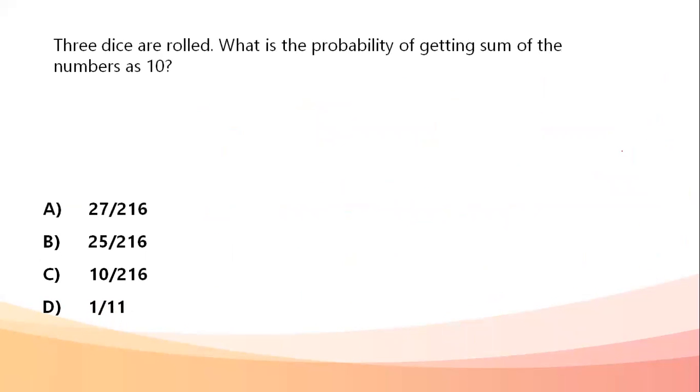Next question. Three dice are rolled. What is the probability of getting the sum of the numbers as 10? Okay, three dice are rolled, and I'm getting the sum of the numbers as 10. The number on the first die plus the number on the second die plus the number on the third die should be equal to 10. This is what we need to calculate.